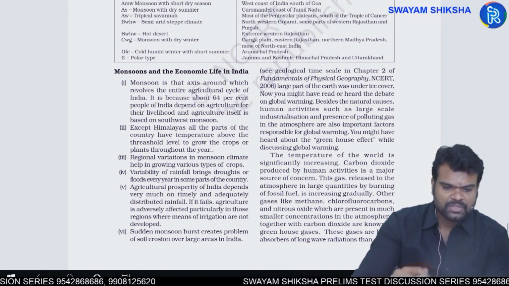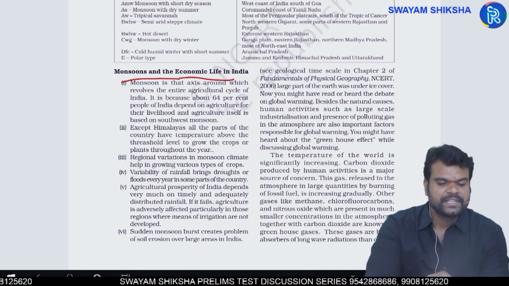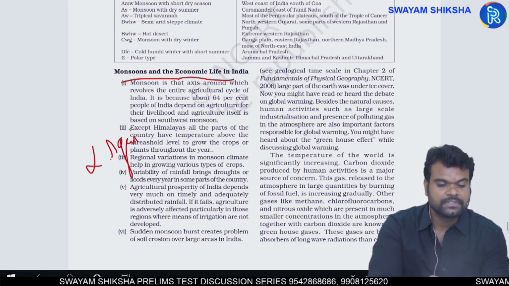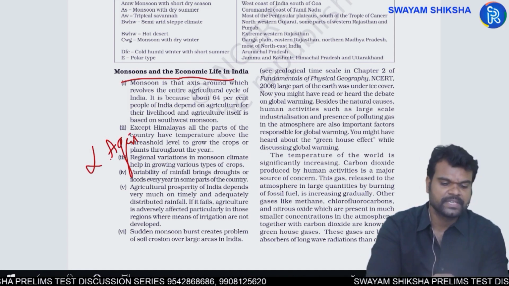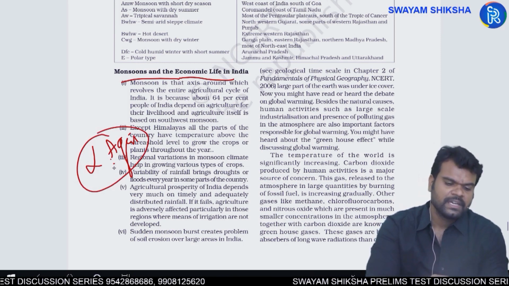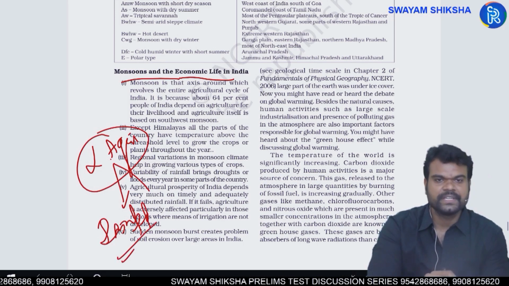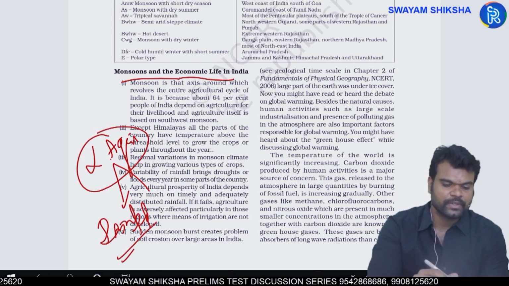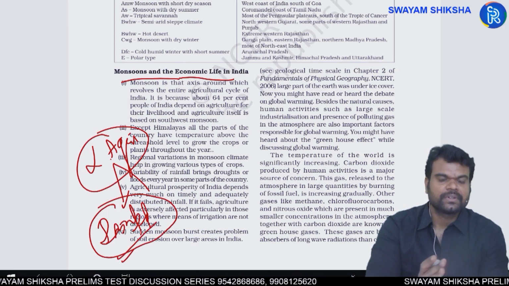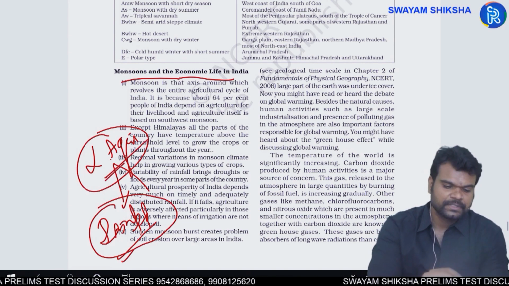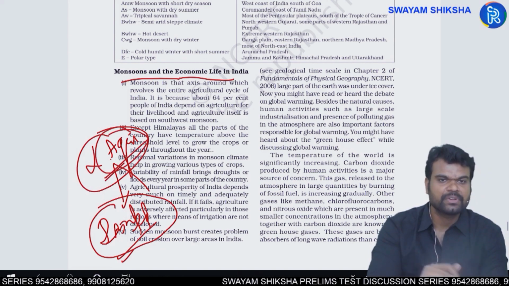Next, monsoons and economic life in India. Yes, the majority of the people in India are dependent upon agriculture only. Ours is an agrarian economy. When it comes to dependency, most people are dependent upon agriculture only. And agriculture is mainly rain-fed agriculture. Scope for irrigation is very minimal. So as the majority of the people are dependent upon monsoons or rainfall for their water needs, if something goes wrong with the monsoons, automatically that is going to affect the people who are dependent upon agriculture.